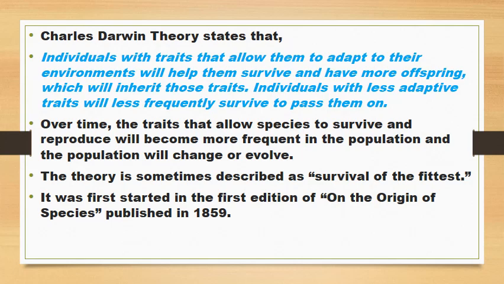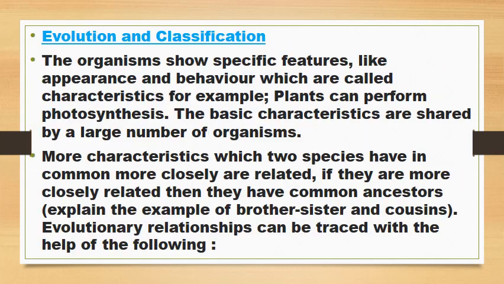It was first stated in the first edition of On the Origin of Species, published in 1859 by Charles Darwin. Evolution and classification. Organisms show specific features like appearance and behavior, which are called characteristics. For example, plants can perform photosynthesis. The basic characteristics are shared by a large number of organisms.